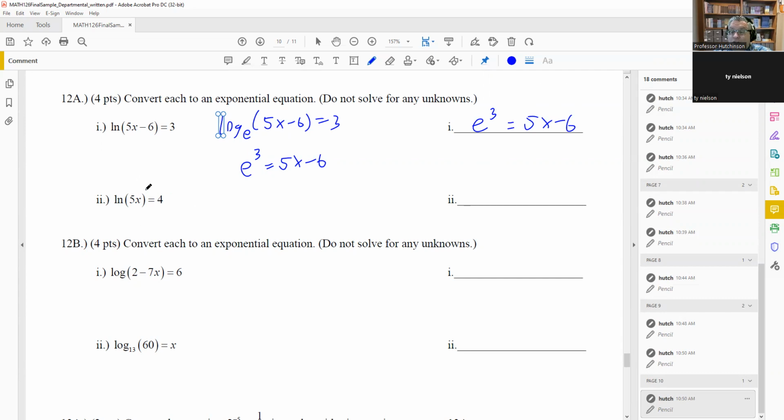Next one, we have ln 5x equals 4. All right, so again, we're going to change ln to log base e of 5x equals 4. Change it from log form to exponential form. e to the 4, the base, raised to the number after the equal sign, equals whatever you have inside the parentheses. So e to the 4 equals 5x. And again, that would be it. This is really the only work you could show for it, is changing ln into a log base e. That's really all that's needed on that one.